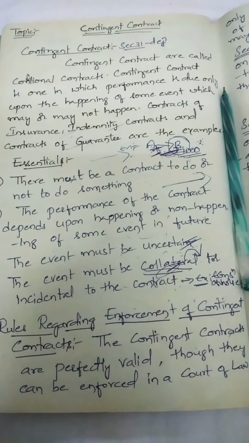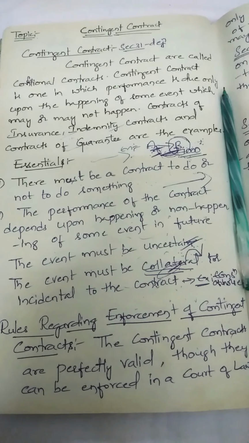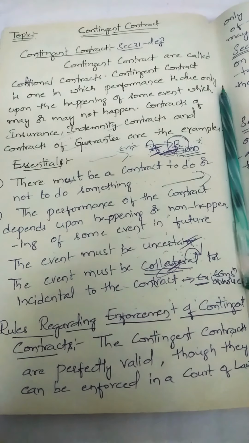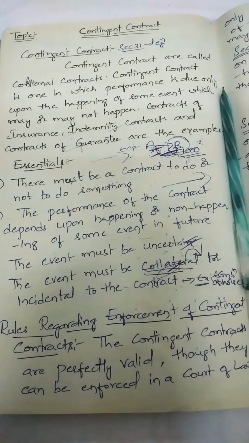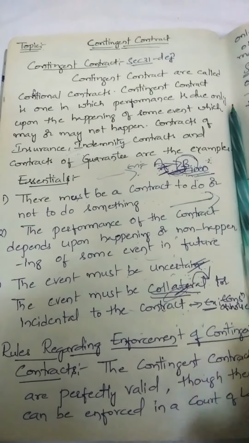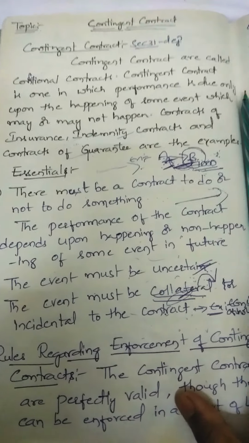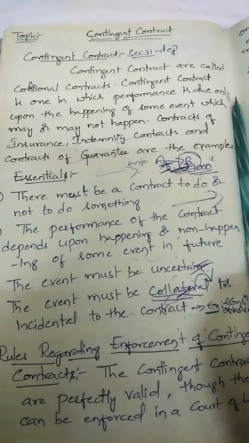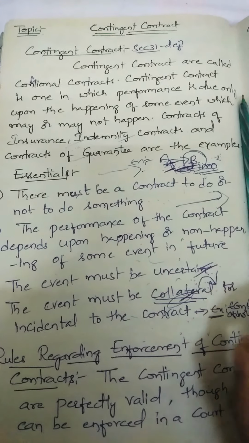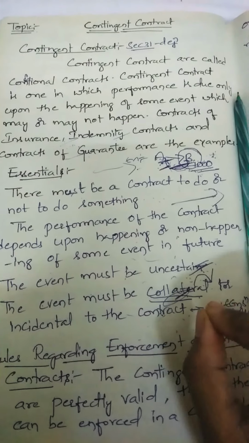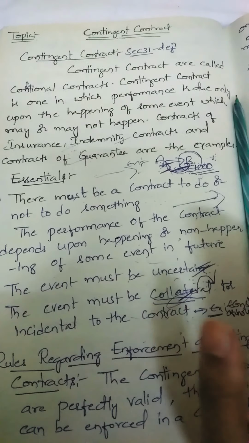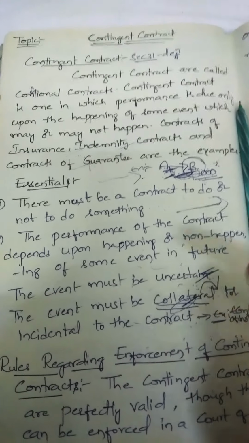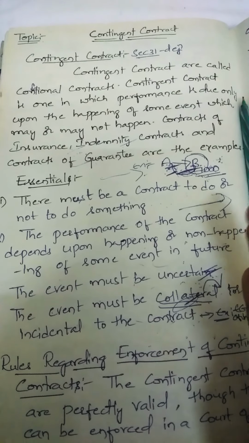The first one is the section. Under which section? Under Section 31, contingent contract has been defined. So, what is the definition of the contingent contract? Contingent contracts are called conditional contracts. Simply remember, if there is a contingent contract, then it is called a conditional contract. Why is this called a conditional contract? Because these contracts are based upon some conditions.